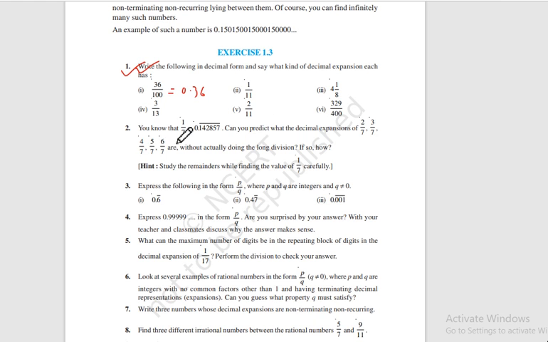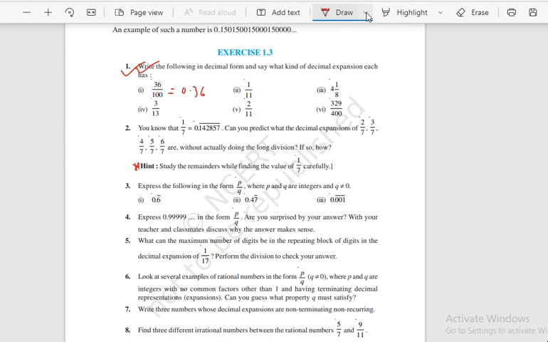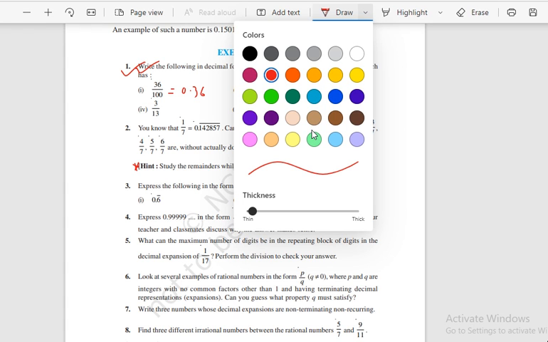Okay, so you know that 1 by 7 is this. Can you predict the decimal expansion of 2 by 7, 3 by 7, 4 by 7, 5 by 7, 6 by 7? What you have to do, you just have to multiply this by 2. You start to multiply by 2, then 3, then 4, then 5. Now you may think why they have written the remainders here, isn't it?